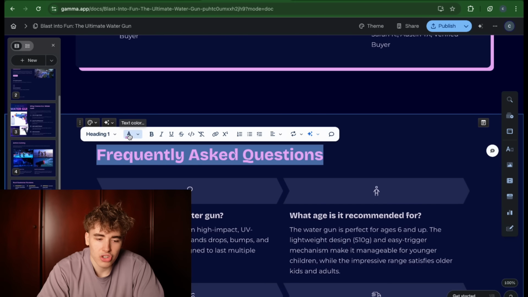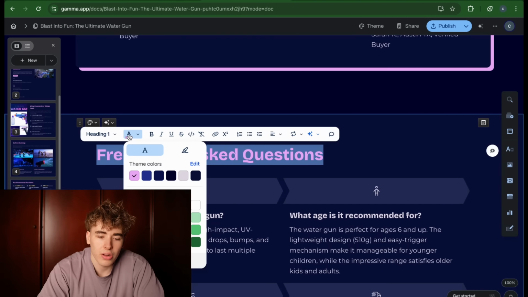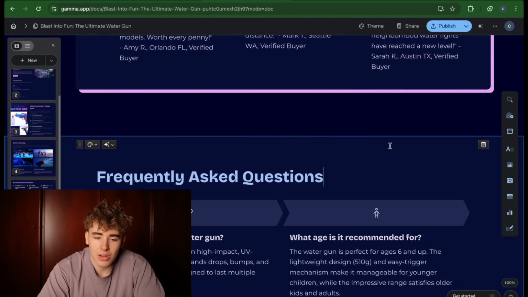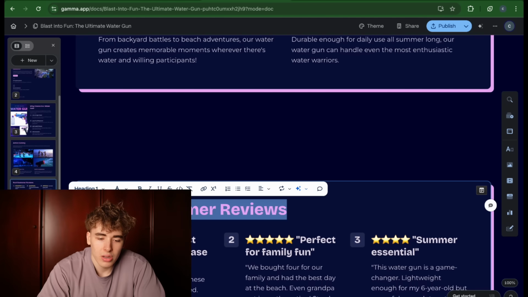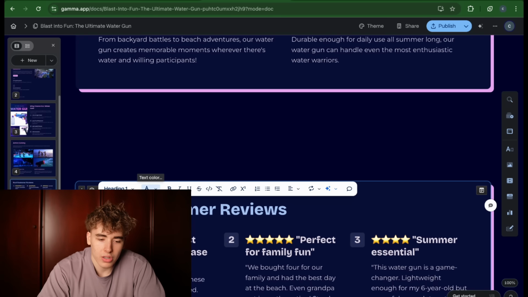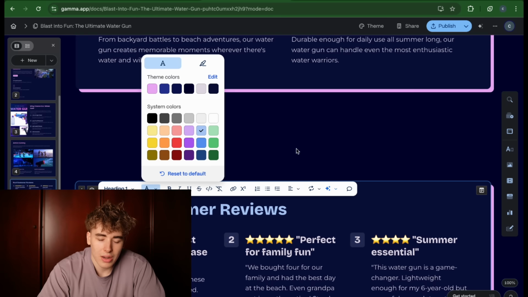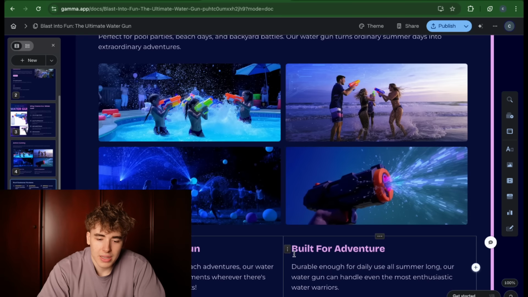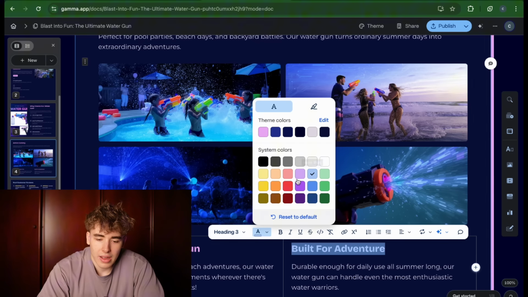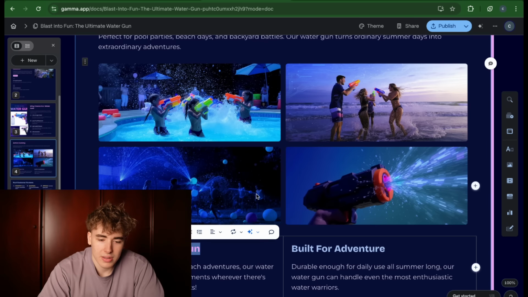And we can even change the colors, so we're not limited to the colors that they showed us in the theme section. So if we want to go with the water theme, we could, for example, just use this dark blue and then light blue. In the beginning, I think this would work really well for this water gun. So I'm going to use that right now. I could just change all of the text into that color like that. And you can see how simple it is to edit.